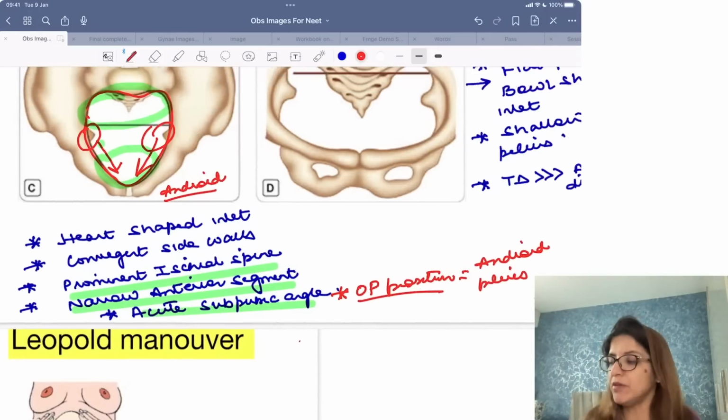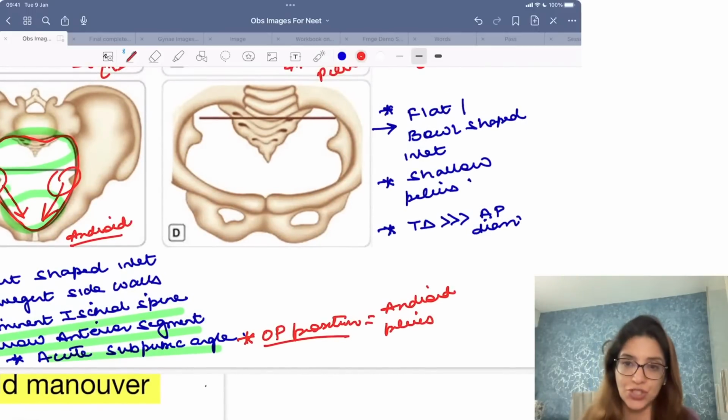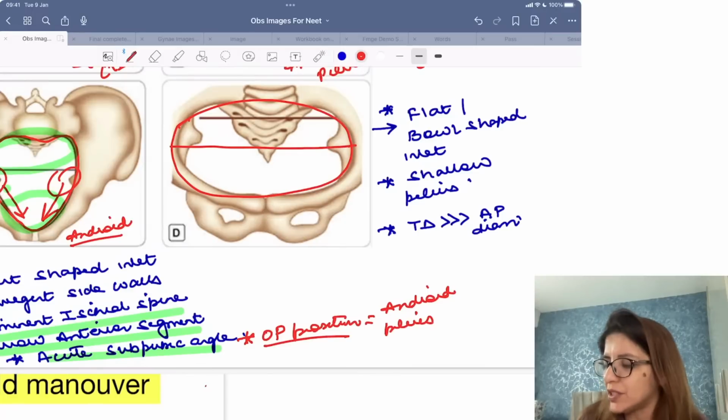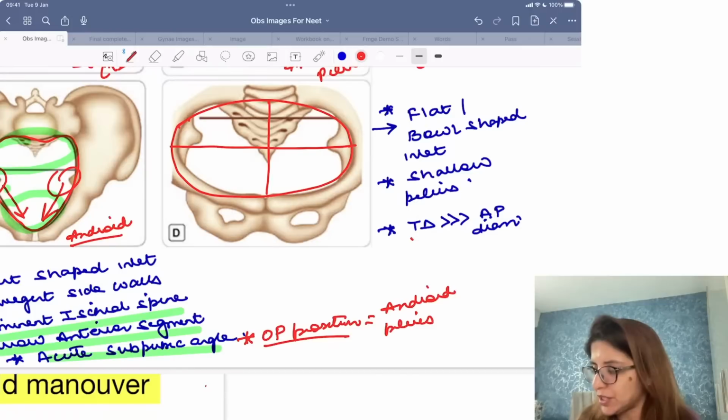Then comes the image of the fourth pelvis, that is the D image which is seen here. What I am seeing over here is a pelvis where transverse diameter is much more than AP diameter.